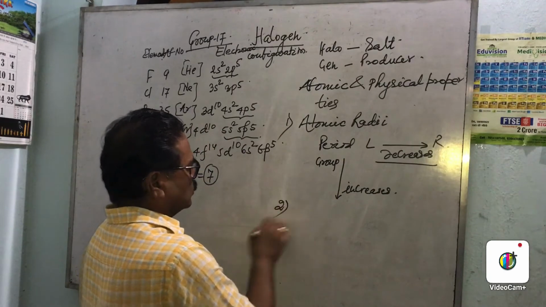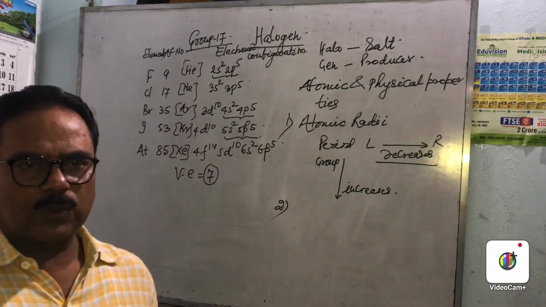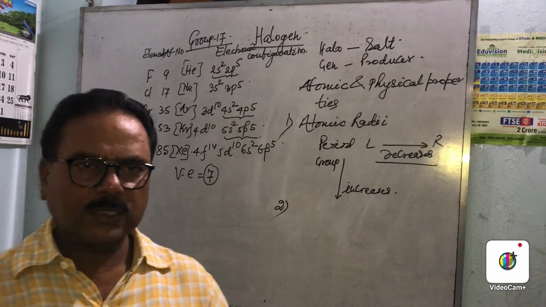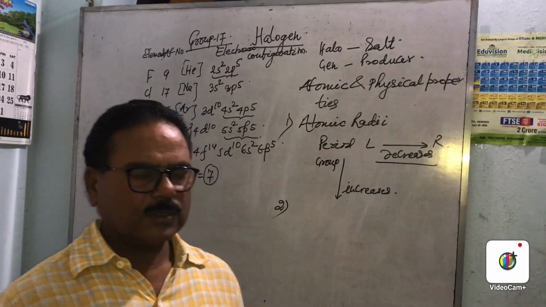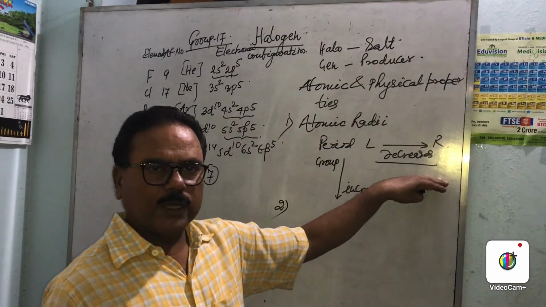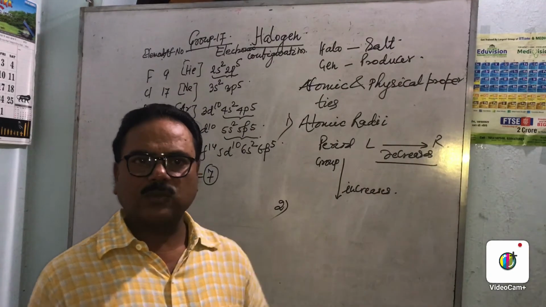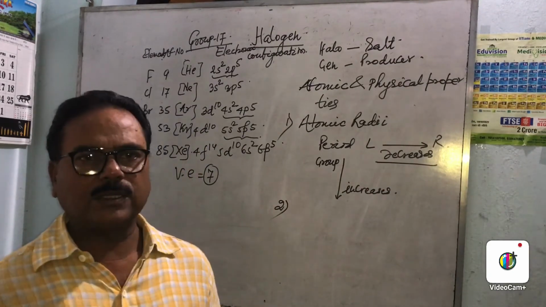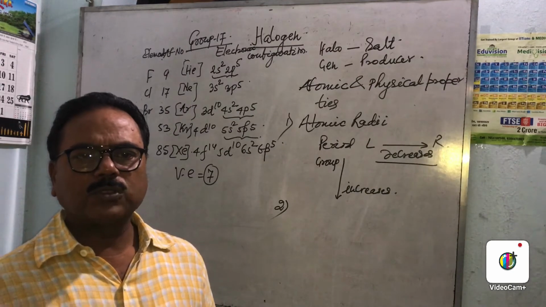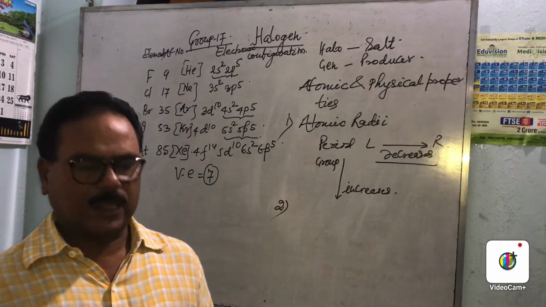Now another point: group 17 is just before group 18, so it has the smallest radii, because the radii on moving across a period decrease as nuclear charge increases and electrons are added in the same main energy level. That's why the force of attraction increases, so the radii ultimately decrease.